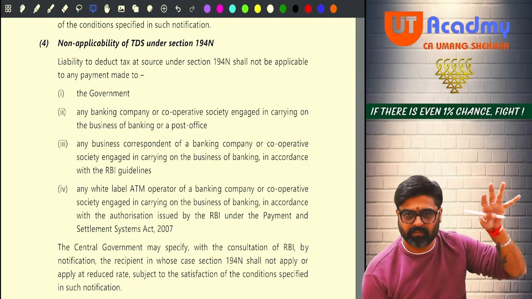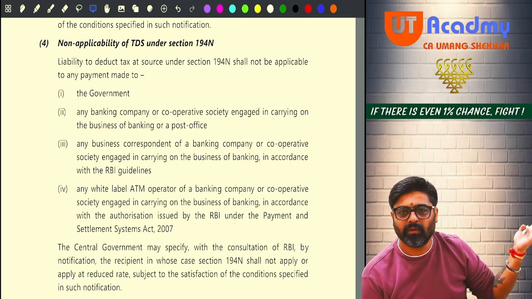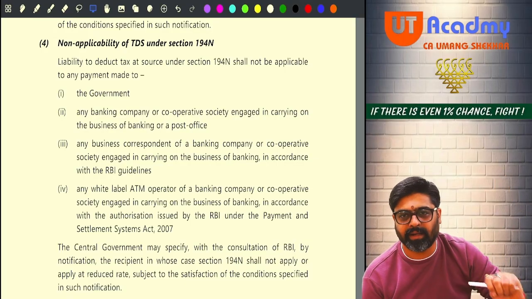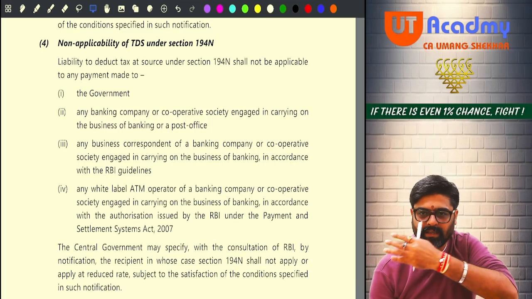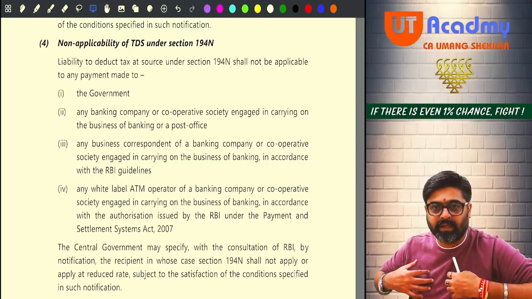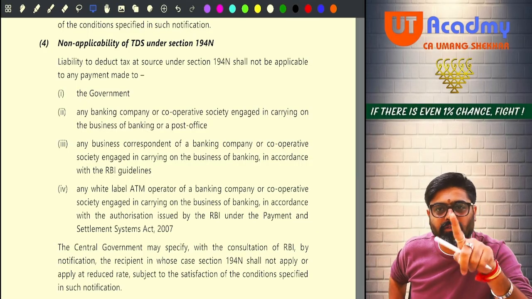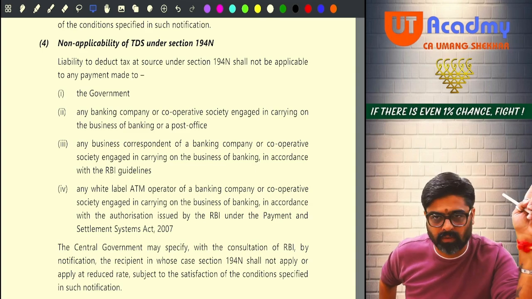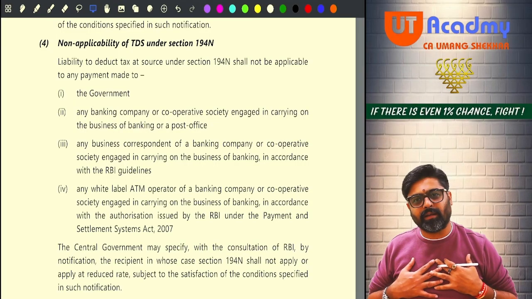ATM is a property of the bank only. That is a location where the bank keeps some money in that ATM machine. So refilling the money is done by some other agency. That agency will maintain an account with the bank. That agency will tell the bank, see, you are not supposed to send your people to each and every ATM location. Don't worry. We are good at that.